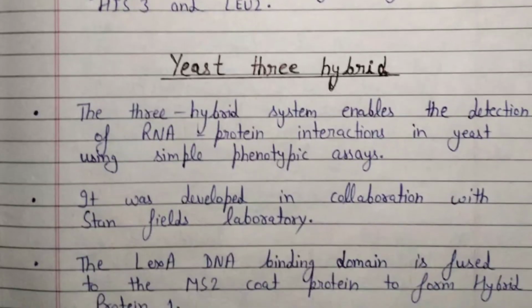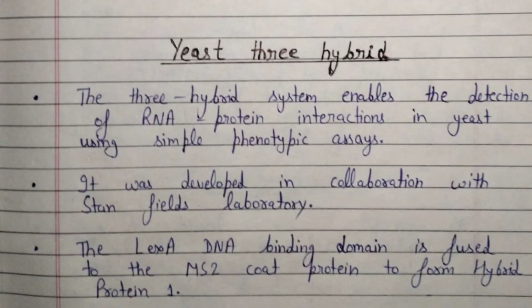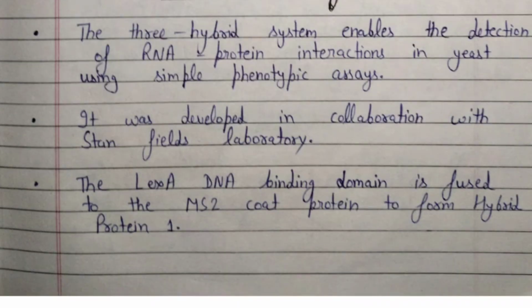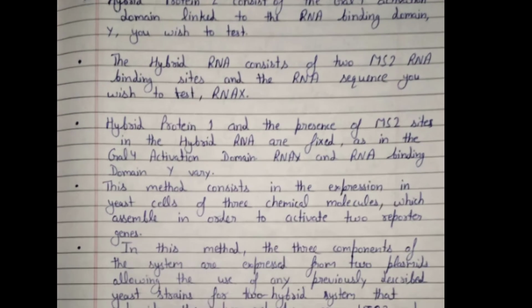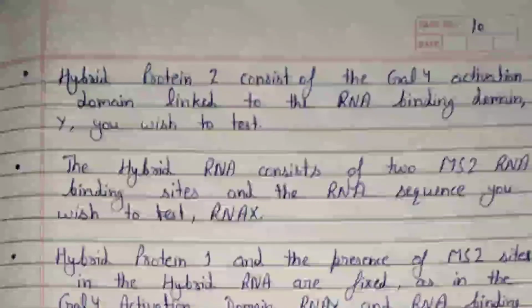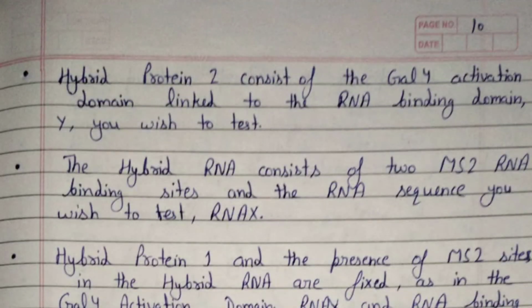The next system is the yeast-3 hybrid system. The yeast-3 hybrid system enables the detection of RNA-protein interactions in yeast using simple phenotypic assays. It was developed in collaboration with Stanford Laboratory. The LexA DNA binding domain is fused to the MS2 coat protein to form hybrid protein 1. Hybrid protein 2 consists of the GAL4 activation domain linked to the RNA binding domain Y you wish to test.